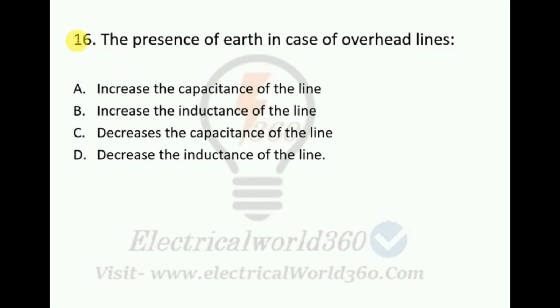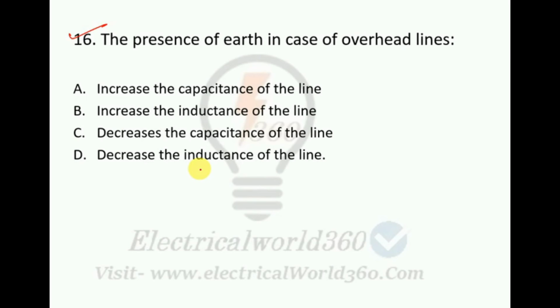So this is question number 16. The presence of earth in case of overhead lines: increases the capacitance of the line, increases the inductance of the line, decreases the capacitance of the line, or decreases the inductance of the line. So in this case we should know, with the presence of earth, the charging current phenomenon will come into picture, which increases the shunt capacitance of the transmission line.